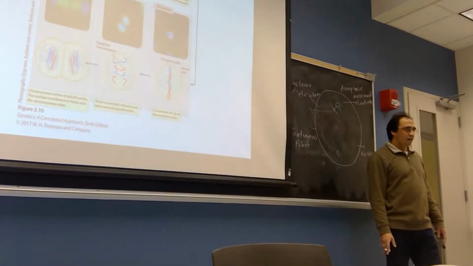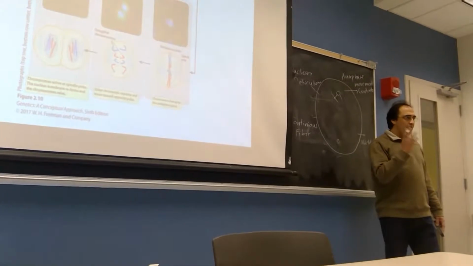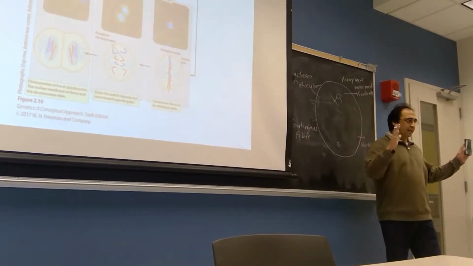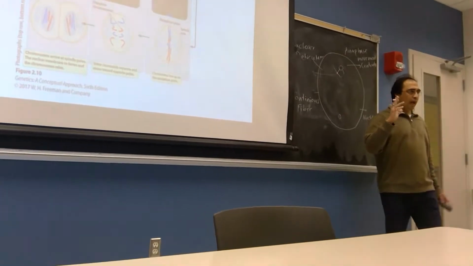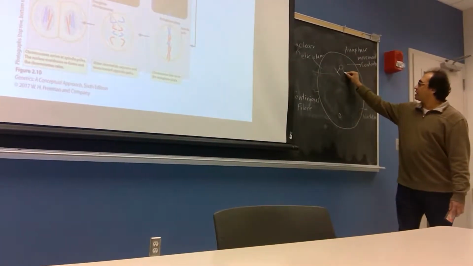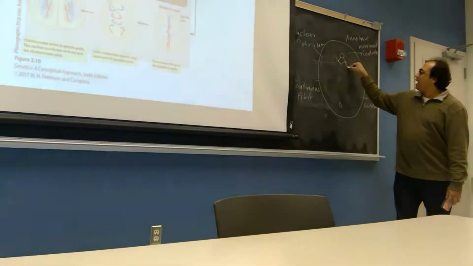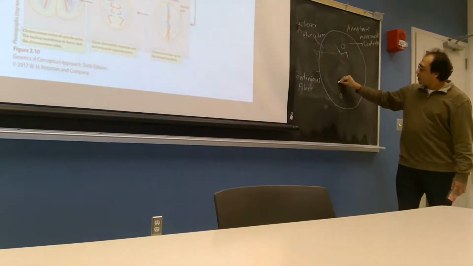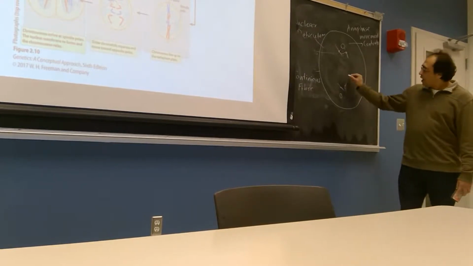One. Because until metaphase, we have the chromosome with two chromatids. During anaphase, the chromatids separate, so we'll have only one chromatid here. And there is no spindle fiber during this time. So we have chromosomes with single chromatids.